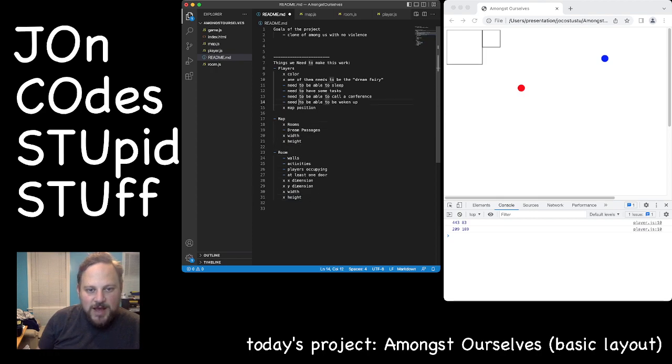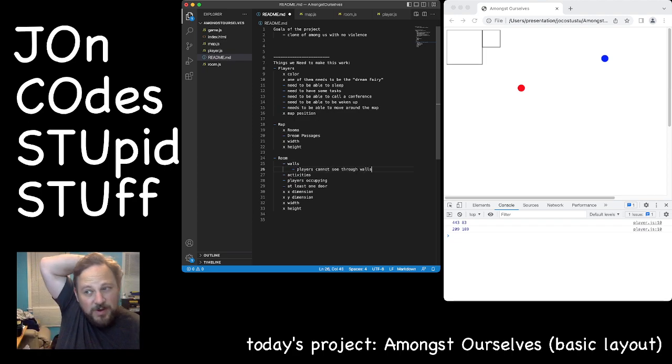One thing we need to add to players is that they need to be able to move around the map. And then rooms, for walls, players cannot see through walls. That's going to be important later when we have players running around rooms, and they're not going to be able to see between rooms. You shouldn't be able to see between rooms, just like you can't in real life. All right.